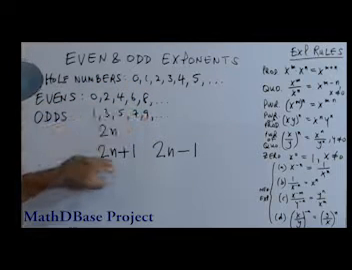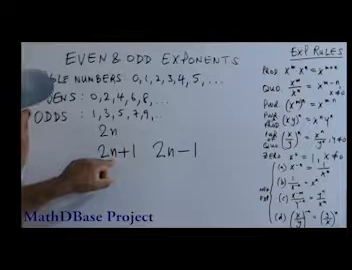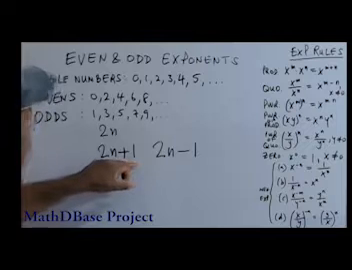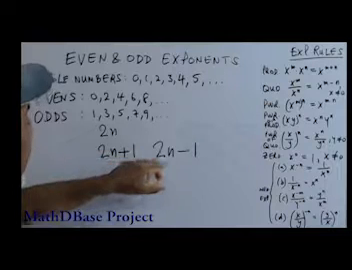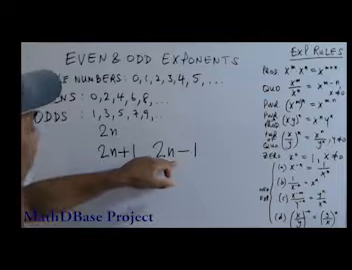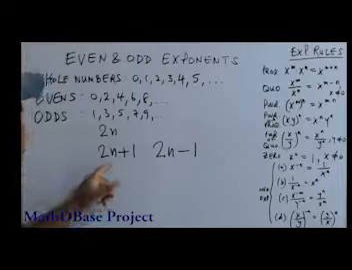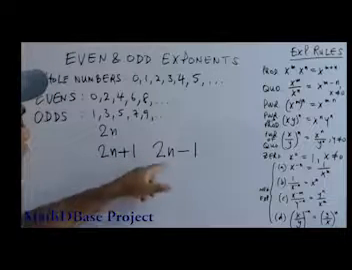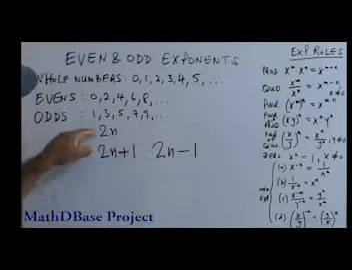So if you use the shorthand notation, 2 times 2 is 4, plus 1 is 5. If you want 9, take 2 times 4 is 8, plus 1 is 9. Or take 2 times 5, which is 10, subtract 1, and you get 9. So either by adding 1 or by subtracting 1, you get odd numbers from even numbers.